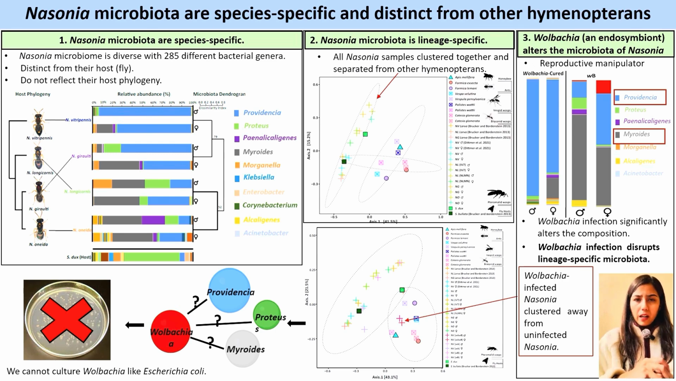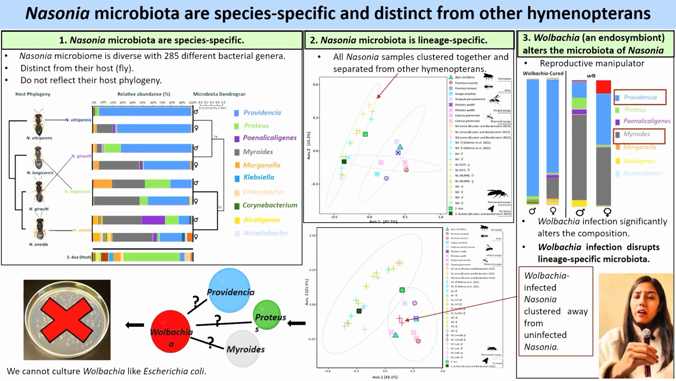Third, Wolbachia, which is an endosymbiont and also reproductive manipulator of insects, alters the microbiota composition of Nasonia. As you can see, the microbiota of Wolbachia cured Nasonia is dominated by Providentia, the blue colored one, while in presence of Wolbachia, Myroides is the dominated one, indicated by the gray color. Not only this, Wolbachia also disrupts the lineage specific microbiota of Nasonia.